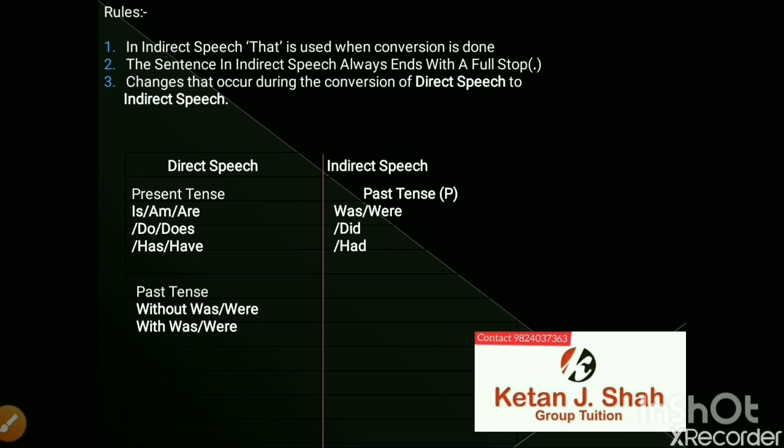Past tense. There are two types: without was, were, and with was, were. When was and were helping verbs are not given, had is used, and when was and were are given, had been is used. Future tense, will or shall, are converted to would. As will is now usable in all the sentences, would is only written. This was our change number 1.